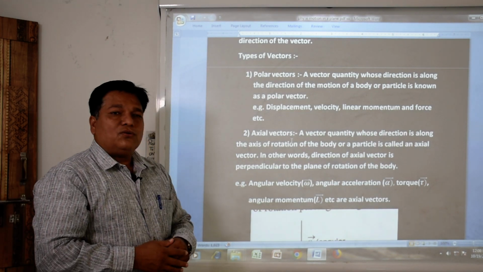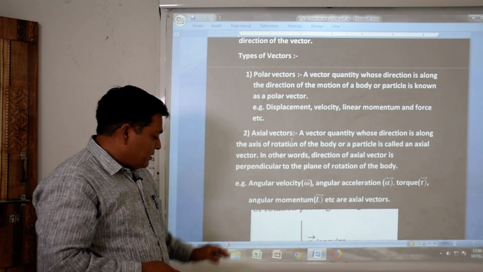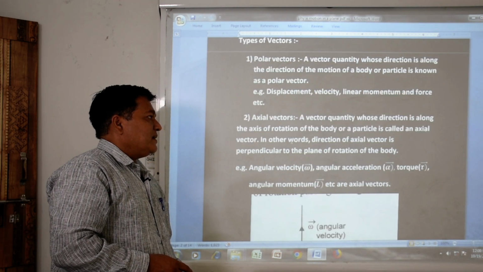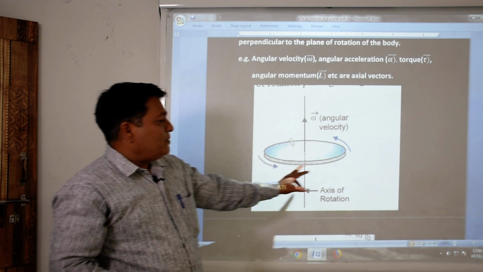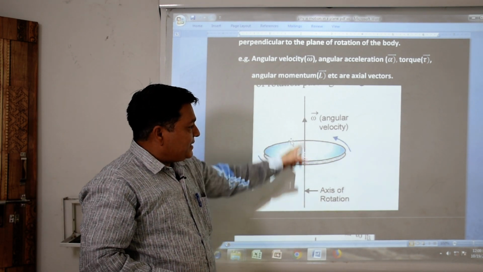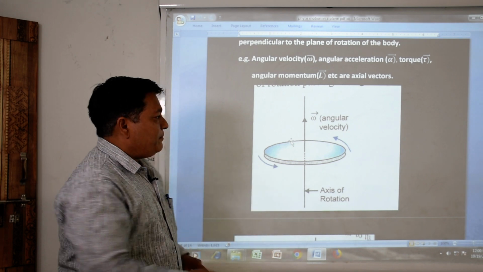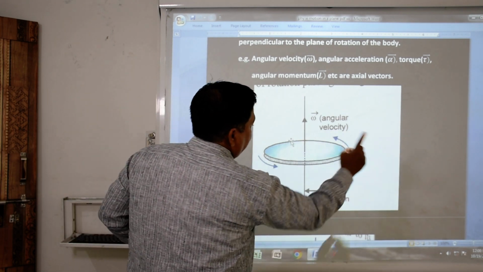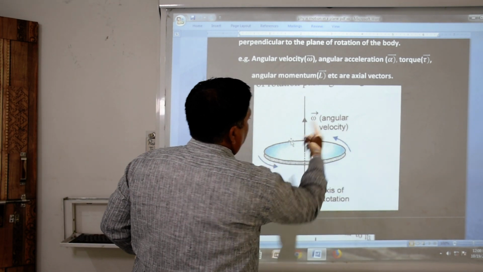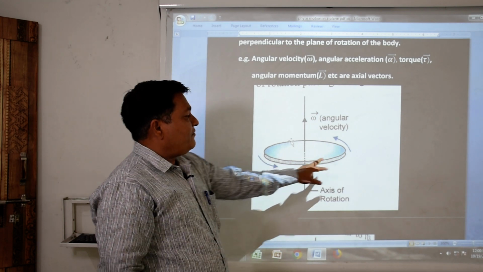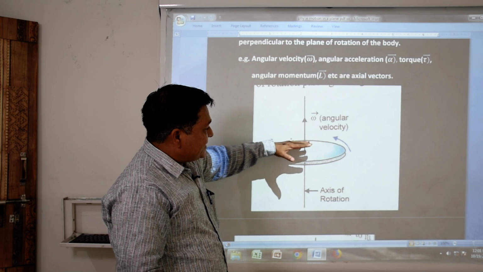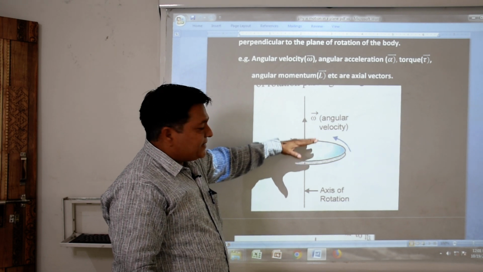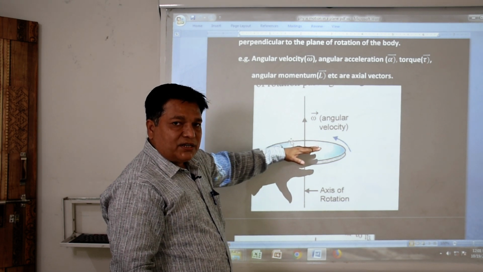Let us go through the diagram of this axial vector to understand how it works. This is a rotational body and this line is said to be the axis of rotation. If a particle is rotating around the axis of rotation here, the velocity of this particle is said to be the angular velocity and this surface is said to be the plane of rotation.